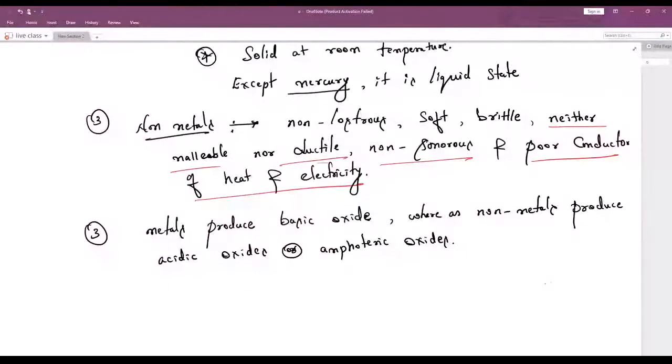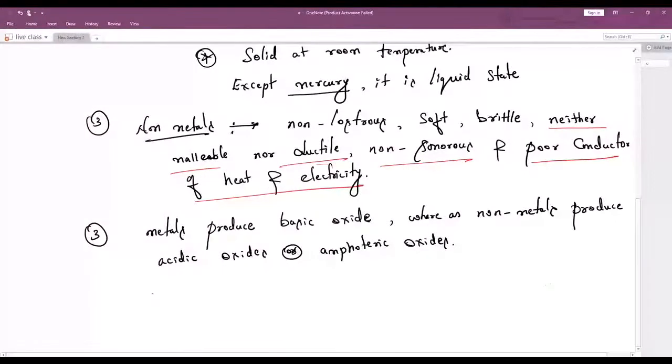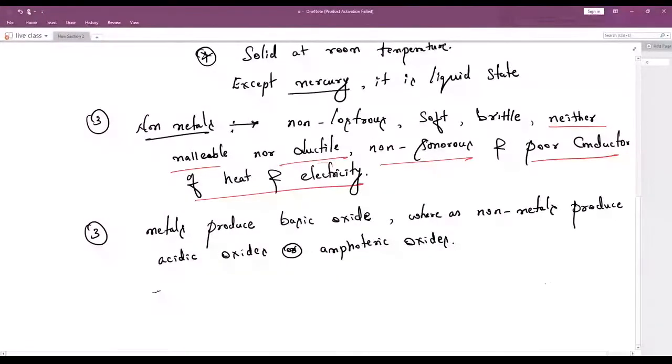Now, one more important clue I need to give with this part. Most of you will get confused with this.